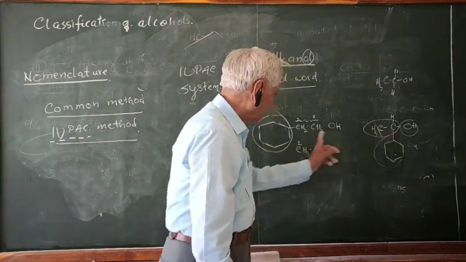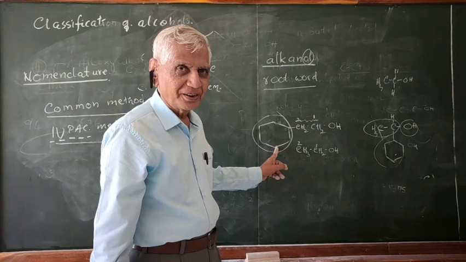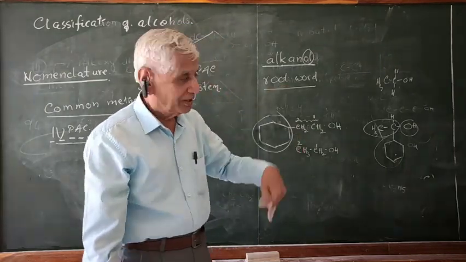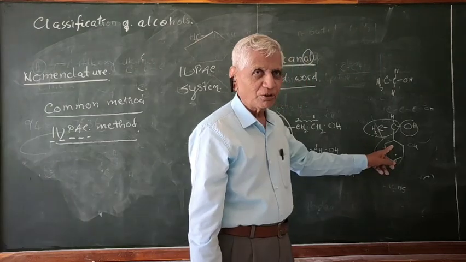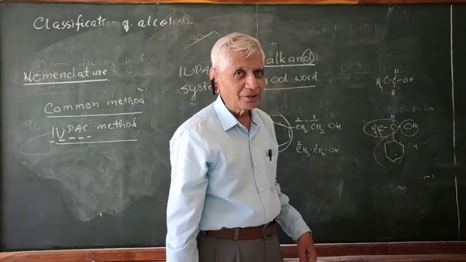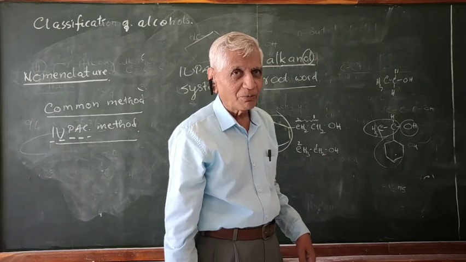What is the difference between this and this? Here, the cyclohexyl group is present on the second carbon. Here, the cyclohexyl group is present on the first carbon. So, what is the name of this compound? 1-cyclohexyl ethanol 1.